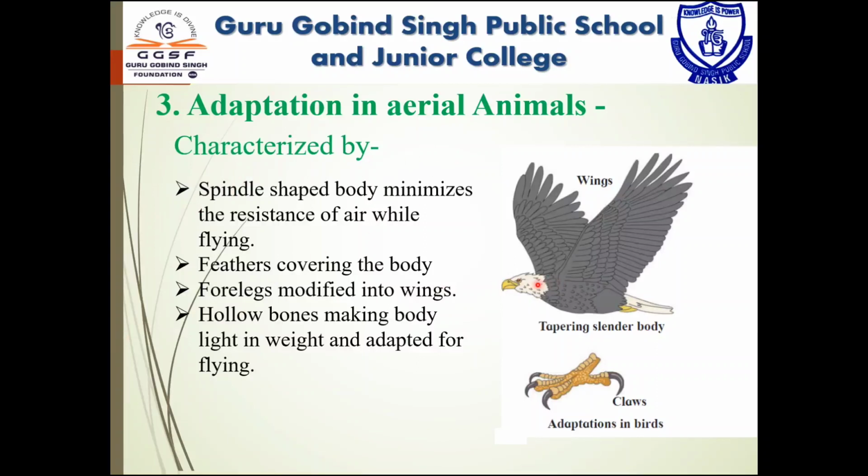The spindle-shaped body of birds minimizes the resistance of air while flying. They have hollow bones and their body is covered with feathers, and their forelegs are modified into wings. They have a lightweight body, thus they can easily fly. Other than birds, some insects and bats also fly.